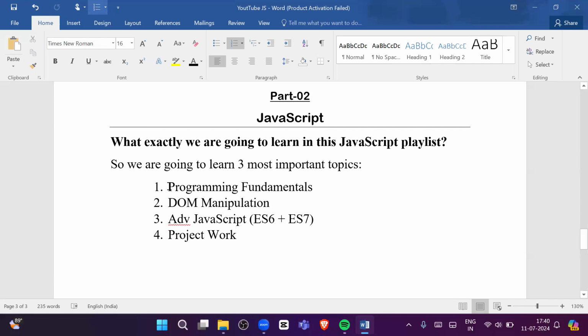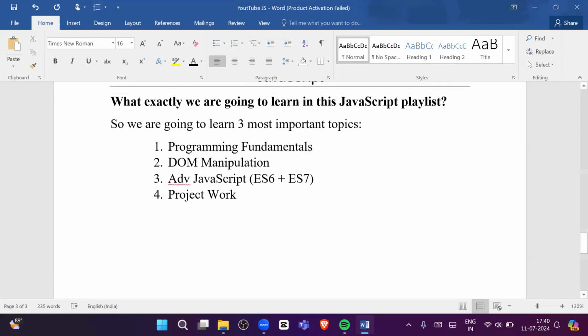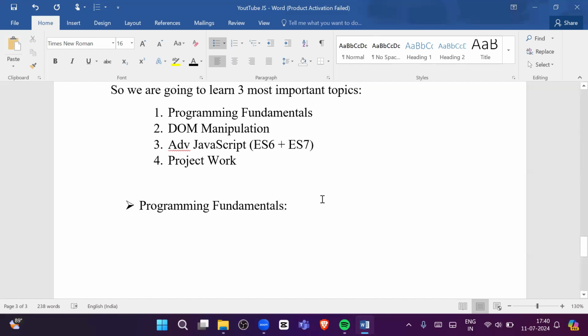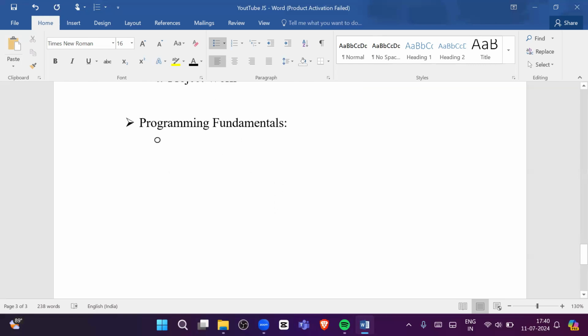If we talk about programming fundamentals, what are the topics we will cover in programming fundamentals? We must know the curriculum, like what exactly we are going to cover. In the programming fundamentals of JavaScript, we will learn variables and declaration, how we can declare variables in JavaScript. Then we will learn data types in JavaScript. Then we will learn operators in JavaScript.